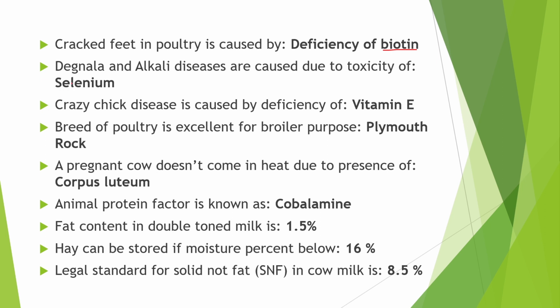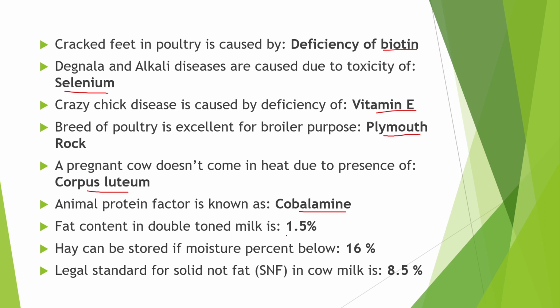Next point is the Degnala and alkaline disease are caused due to toxicity of selenium. The crazy chick disease is due to the deficiency of vitamin E. The breed of poultry excellent for broiler purpose is Plymouth Rock. These broilers are raised for meat production. A pregnant cow doesn't come in heat due to the presence of corpus luteum. Next point is the animal protein factor is known as cobalamin.